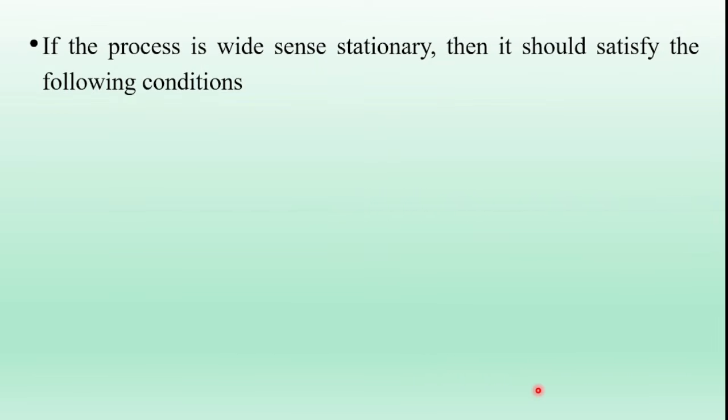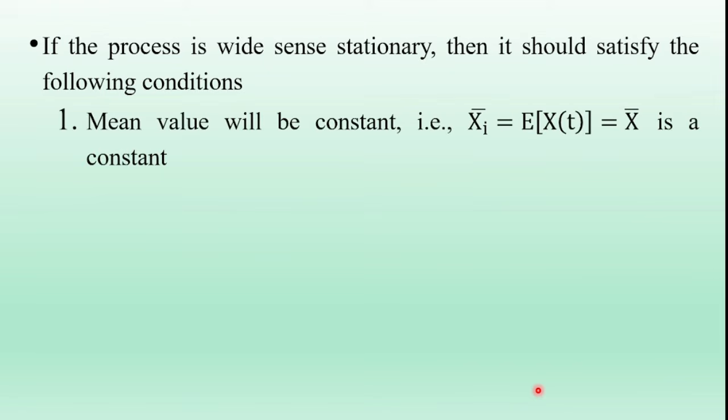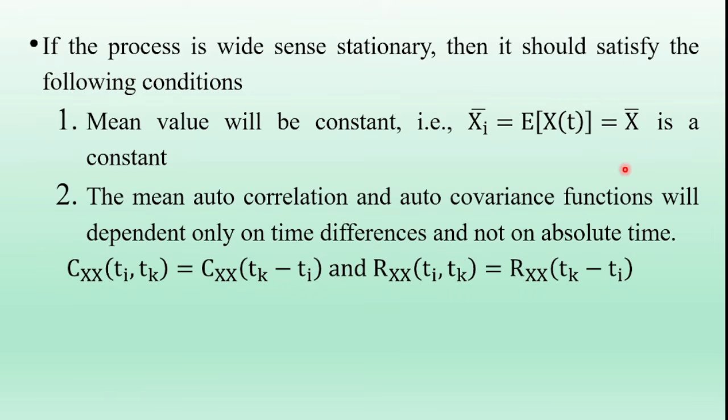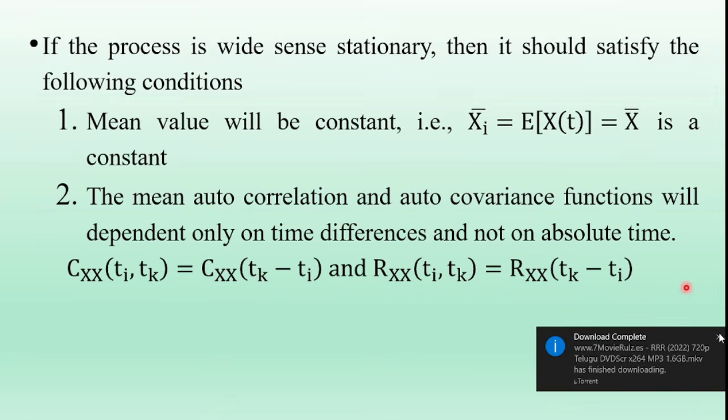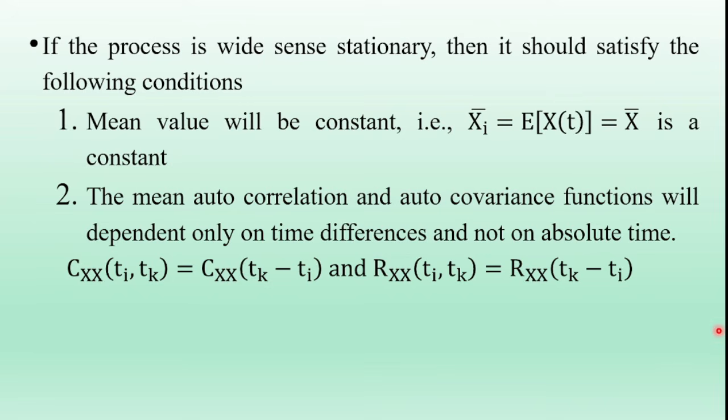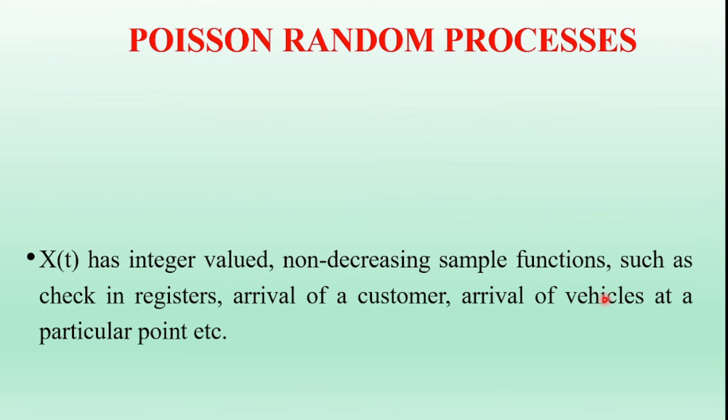If the process is wide sense stationary, then it should satisfy the following conditions. So that conditions are mean value will be constant, that is expectation of x of t is a constant value, and second condition is the autocorrelation function and autocovariance functions will depend only on time difference and not on absolute time. So that is Cxx of Ti comma Tk is equal Cxx of Tk minus Ti and Rxx of Ti comma Tk is equal Rxx of Tk minus Ti. So this is the concept of Gaussian random process.